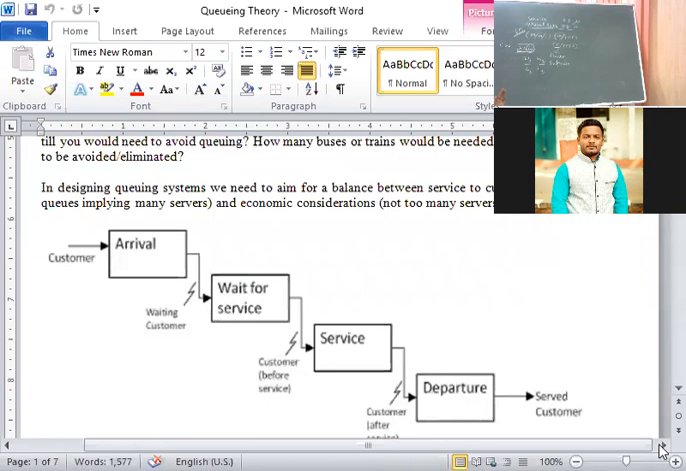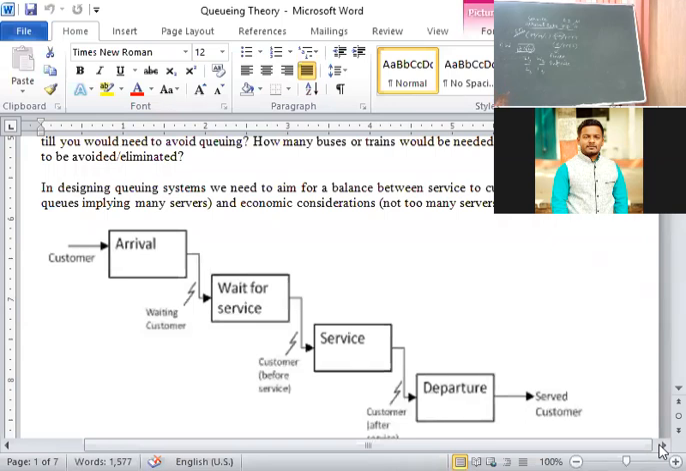Input process is also known as arrival pattern. Maybe it is a customer, maybe it is a machine, maybe it is workers or people, whatever it is. The customers arrive and join the system through an input process. It has certain characteristics. The first characteristic of input process is size. What does it mean? The number of customers arriving is finite or infinite. That is the first characteristic of input process.